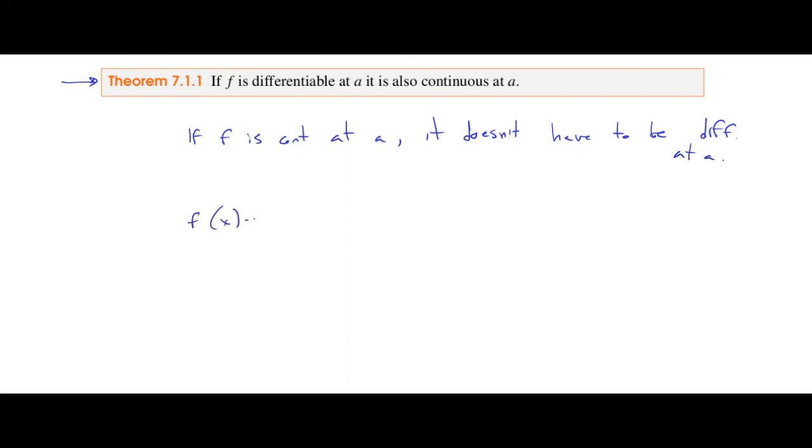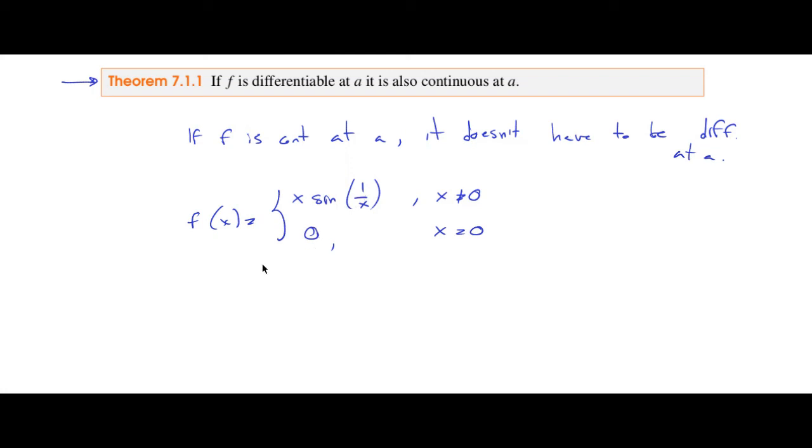For instance, f of x equals x times the sine of 1 over x if x is different than 0, or 0 if x is equal to 0. Well, this function is continuous because you can compute the limit when x goes to 0 of x times the sine of 1 over x, and it's 0.